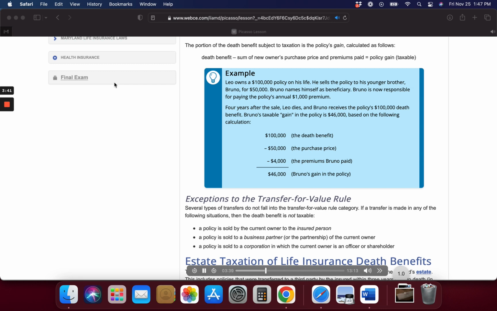If the decedent's estate is valued greater than the current estate tax exclusion amount, the policy's death benefit is subject to estate taxation. For this reason, affluent life insurance applicants are generally advised to make the policy owner someone other than the insured. If the estate value is less than the exclusion amount, as it is with most Americans, the estate is not subject to taxation, and therefore, neither is the life insurance policy.